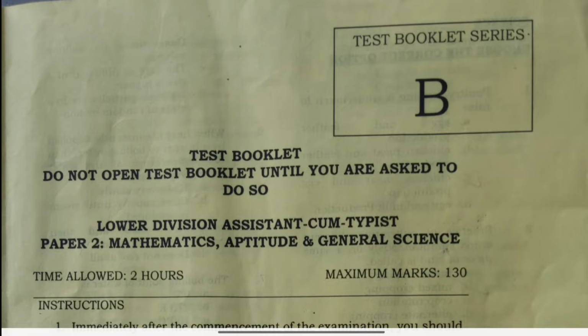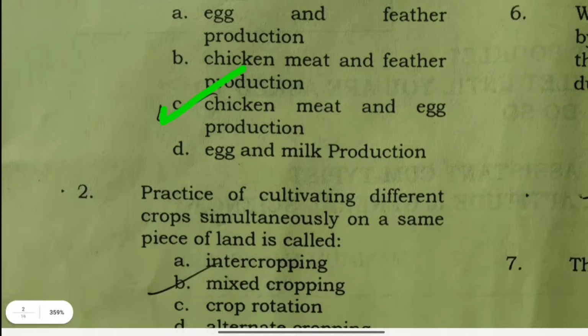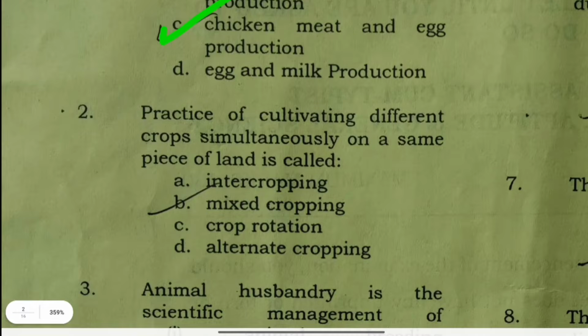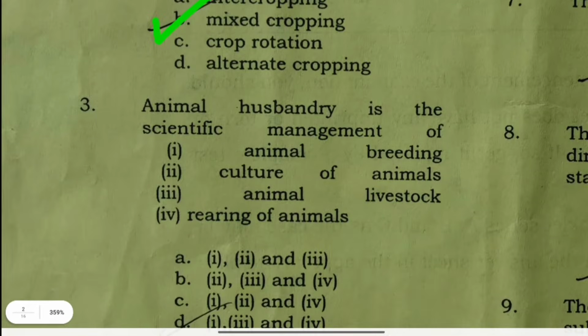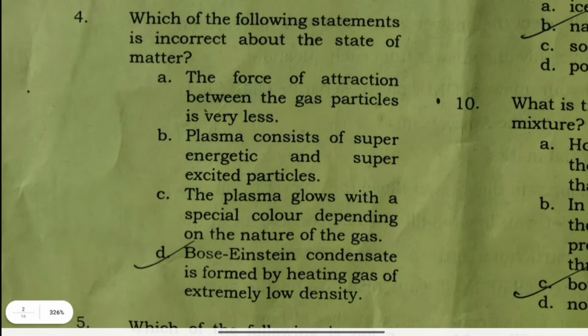General Science. Poultry farming is undertaken to raise chicken meat and egg production. The practice of cultivating different crops simultaneously on the same piece of land is called mixed cropping. Animal husbandry is the scientific management of 1, 3, and 4. Which of the following statements is incorrect about the state of matter?